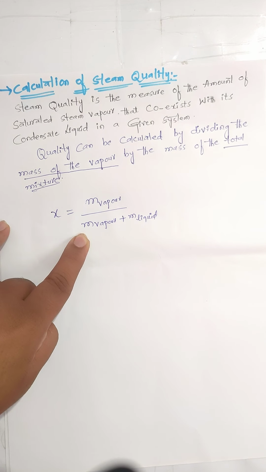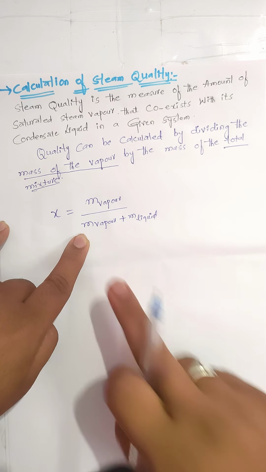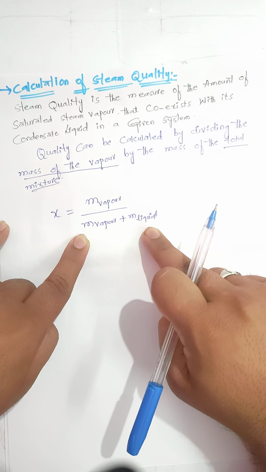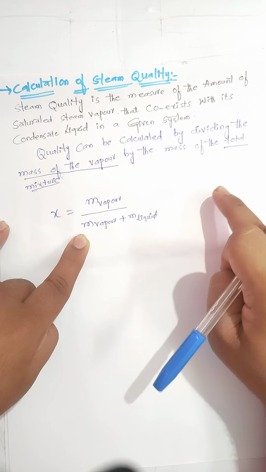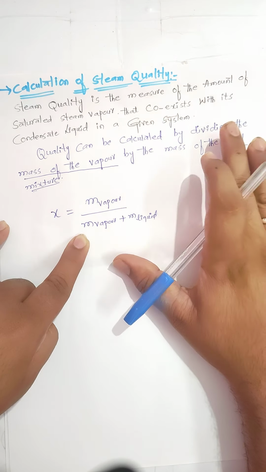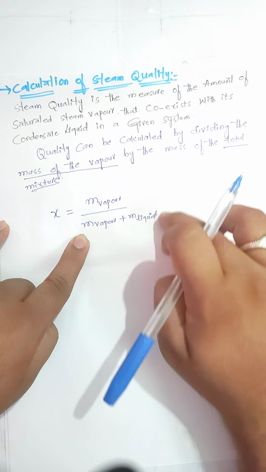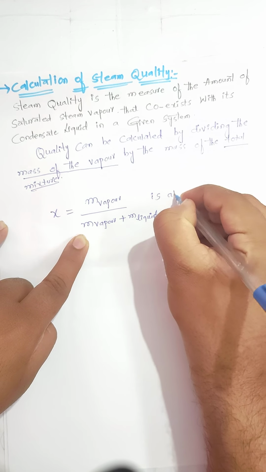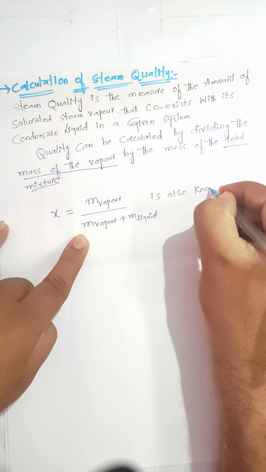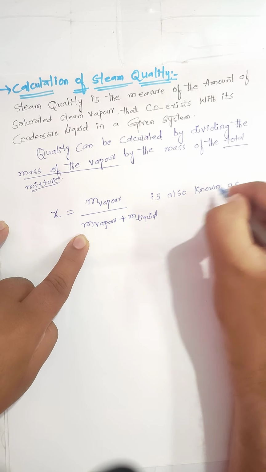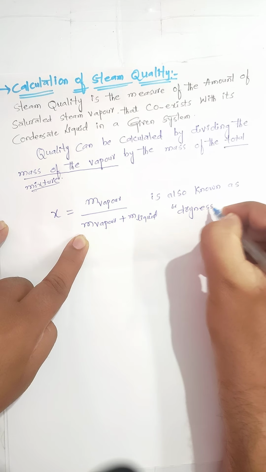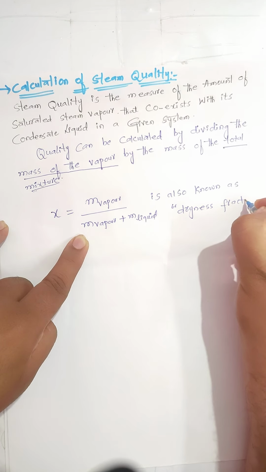We can say as the total mixture. So this X is equal to mass of vapor by mass of vapor plus mass of liquid. It is also known as dryness fraction. This is also called dryness fraction.